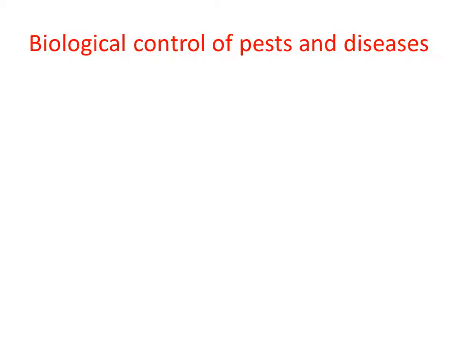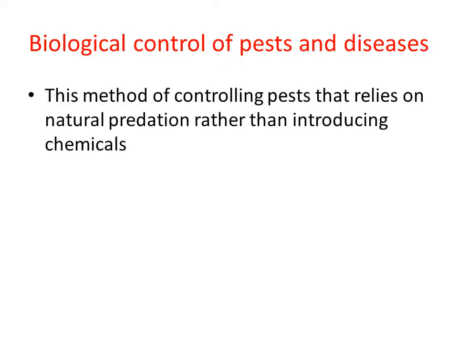The biocontrol of pests and diseases relies on natural predation rather than introducing chemicals. So in this method we are not using any chemical to reduce the number of pests in the crop, right? Instead, we reduce the pest number depending on the natural predation method. What do you mean by natural predation?